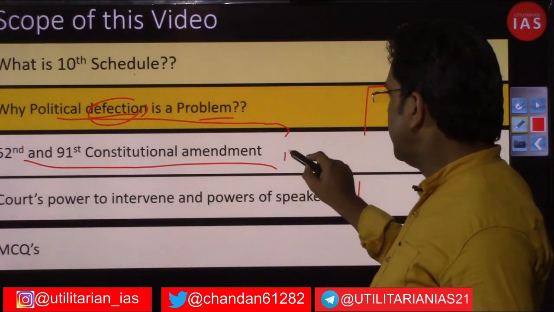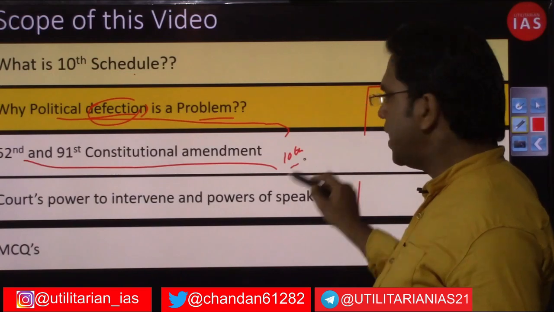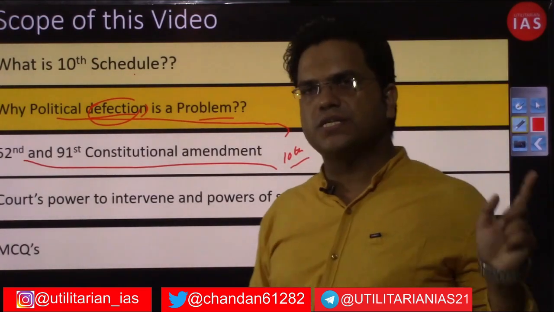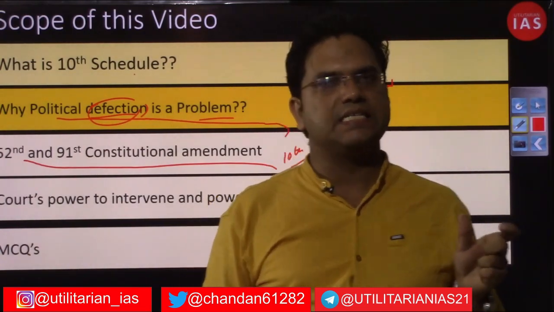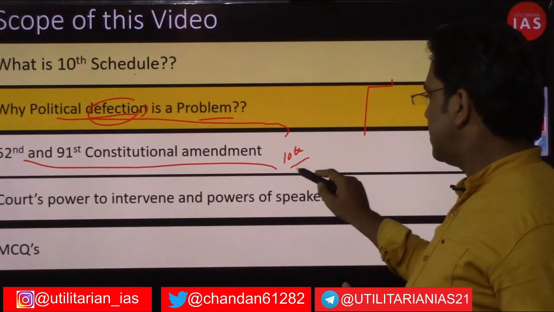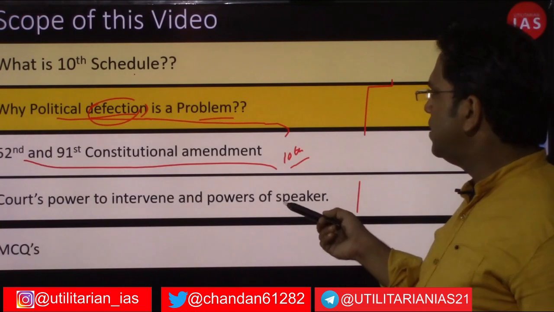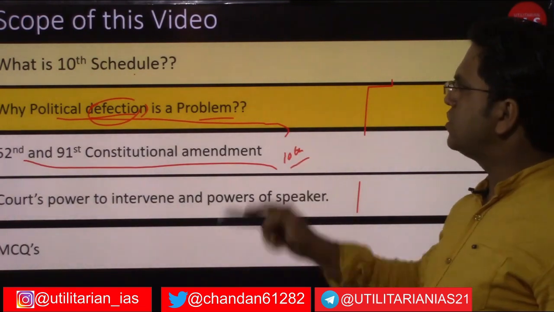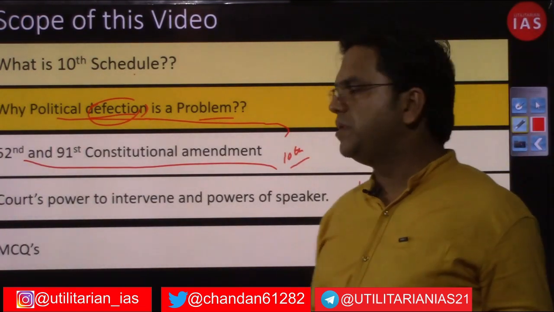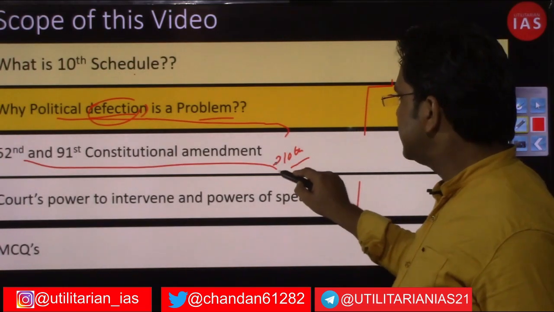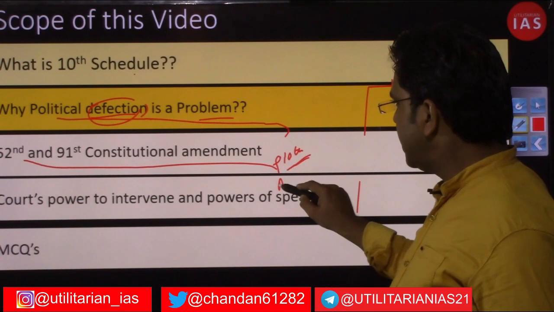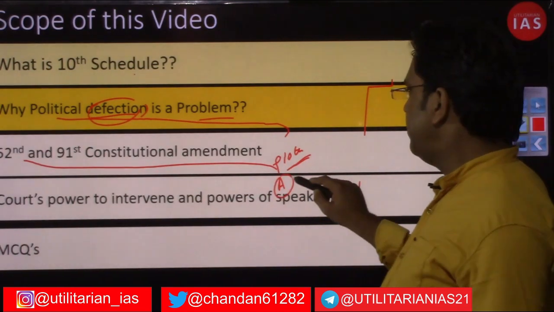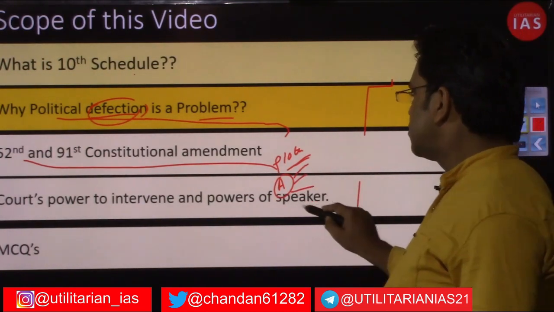First of all, it added the 10th Schedule. I say 'again' because a 10th Schedule was already added earlier to deal with associate status, if you remember, in the year 1990, and that information has already been provided. So the first change brought by the 52nd Constitutional Amendment was that it added the 10th Schedule to the Indian Constitution. And the amendment, A stands for amendment, also amended 4 articles.